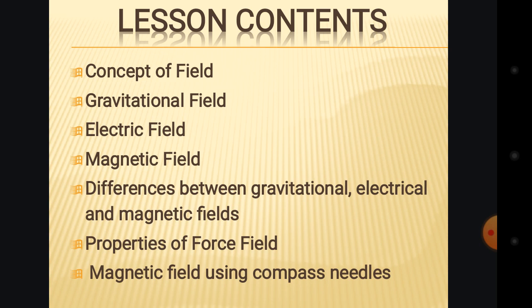So, for this physics class, here are the contents that we are going to talk about. The first one is the concept of field. We have the gravitational field, the electric field, and also the magnetic field. We will also talk about the differences between gravitational, electric, and magnetic fields. We will also talk about the properties of force field, followed by the magnetic field using compass needles.